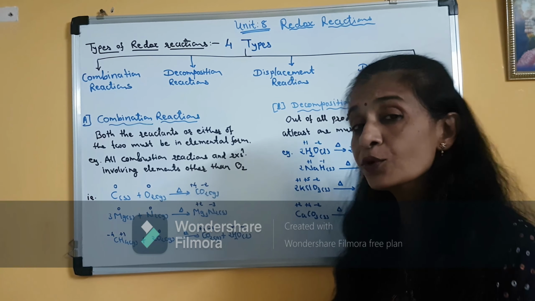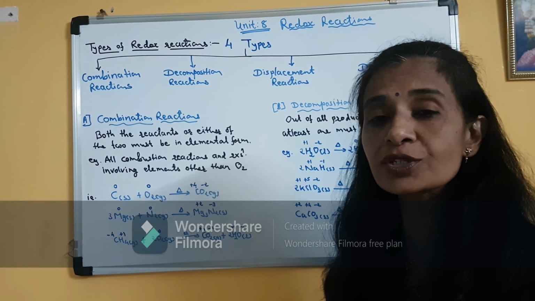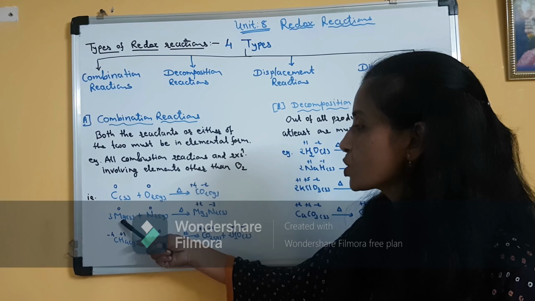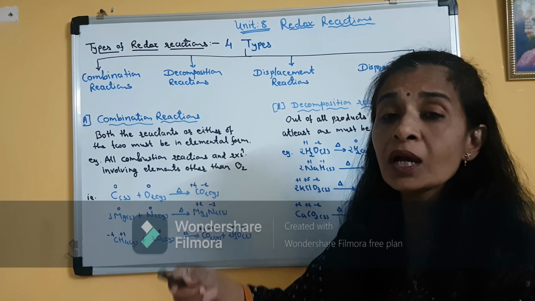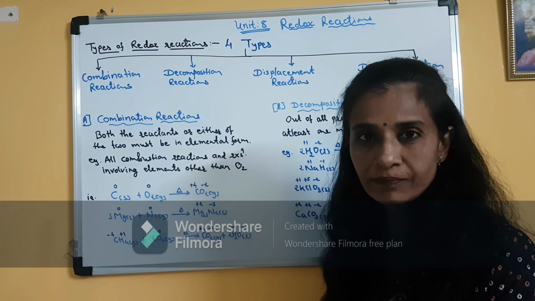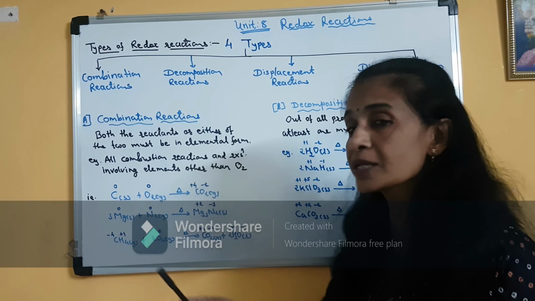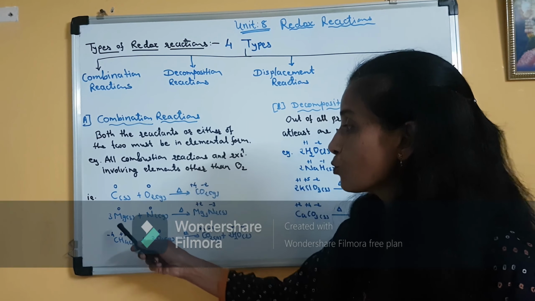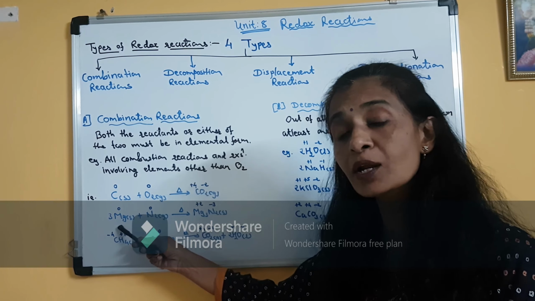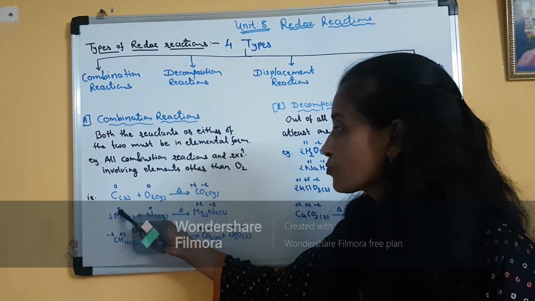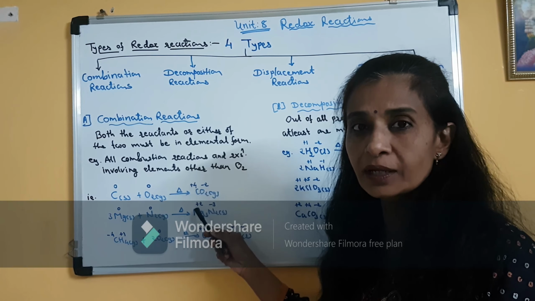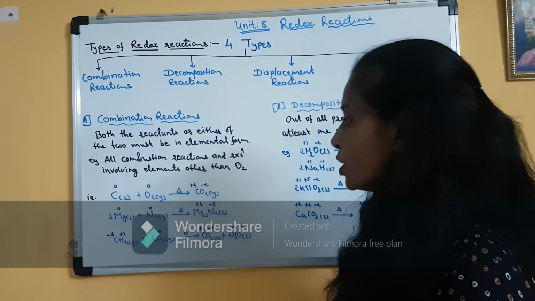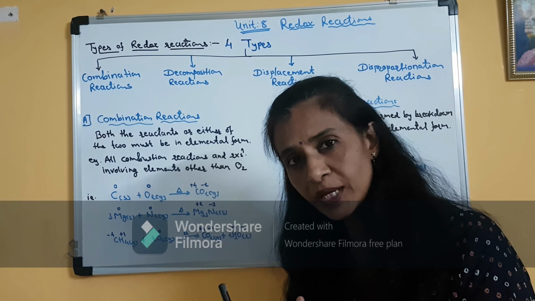Clear? Or you can be asked what is the change in oxidation state of such and such element. For example, here what is the change in the oxidation state of the reducing agent? So you should know which element is undergoing oxidation. So magnesium. So it is a reducing agent. So what is the change in oxidation number of the reducing agent? So it is from 0 to +2. Clear? So that is the change in oxidation state from 0 to +2. So that type of question can also be asked.